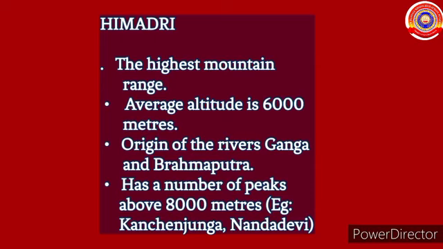Himadri is the highest mountain range. Its average altitude is 6,000 meters. Origin of the rivers Ganga and Brahmaputra, it has a number of peaks above 8,000 meters. Example, Kanchenjunga, Nanda Devi.